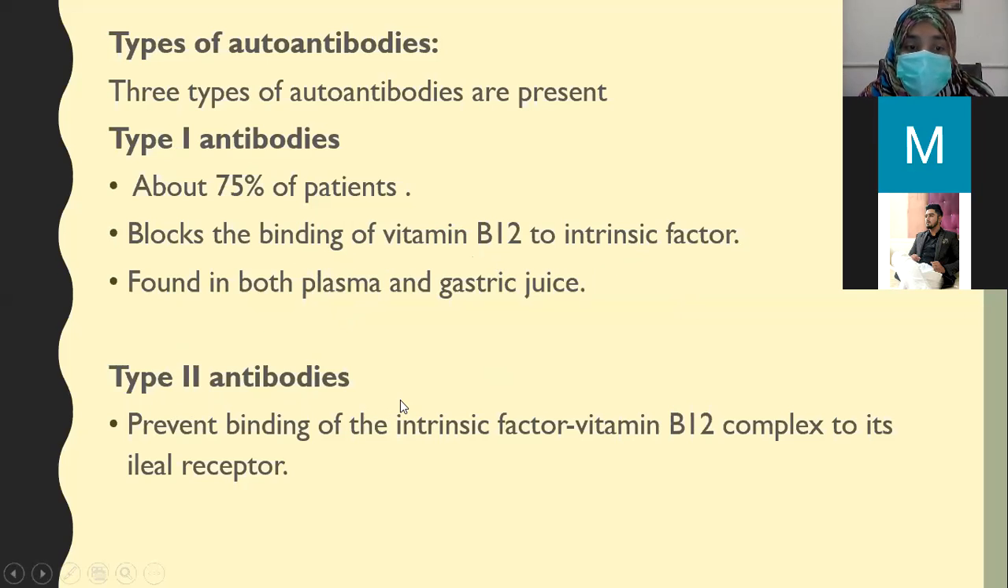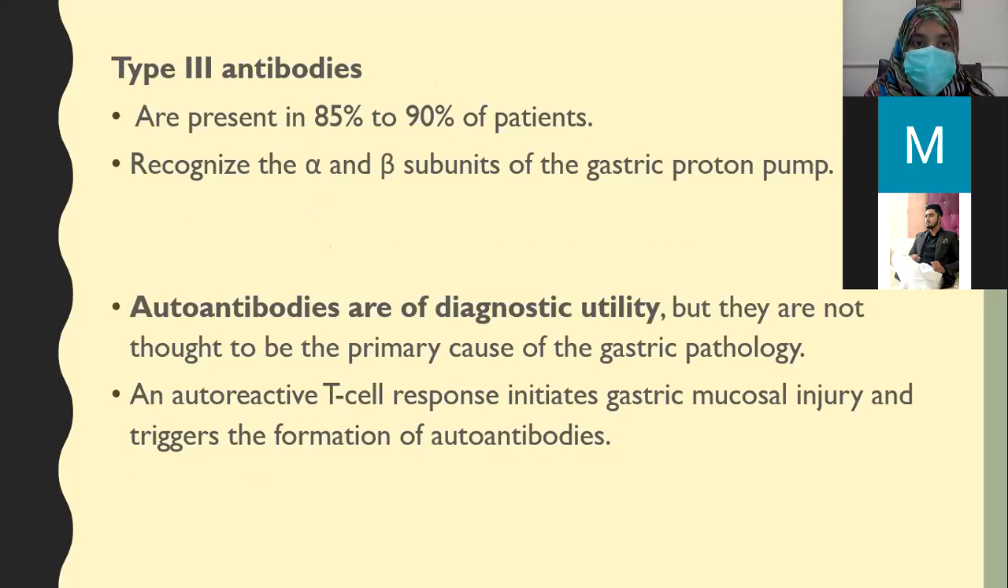In type 2 antibodies, they prevent binding of the intrinsic factor and vitamin B12 complex. The complex is formed, but it cannot attach to ileal receptors because the ileal receptors have already been blocked by the type 2 antibodies present in a patient of pernicious anemia.